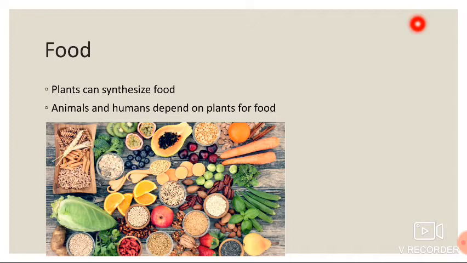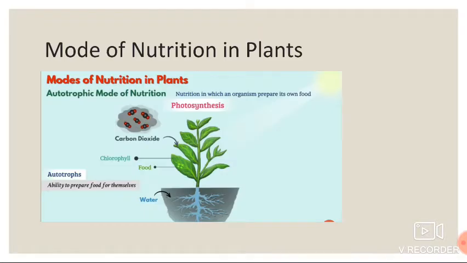How does this food come to your home? Your mummy prepared it? Yes, obviously your mummy prepared it, but how did the raw materials come into your home? Plants only can synthesize their food, but animals and humans depend on plants for food because every living organism needs food. So, according to the mode of nutrition, there are two types: autotrophic mode of nutrition and heterotrophic mode of nutrition. So, basically, there are two types, autotrophs and heterotrophs.